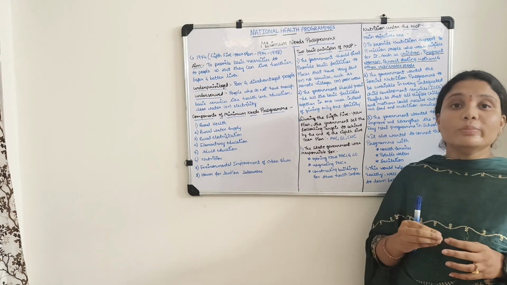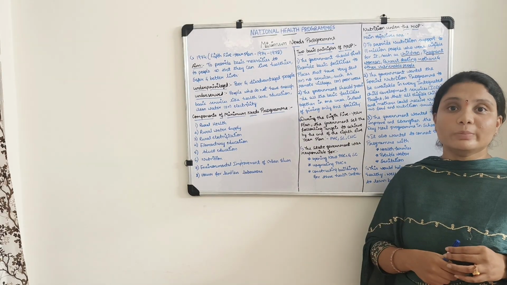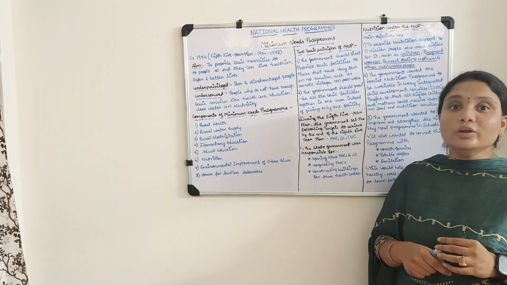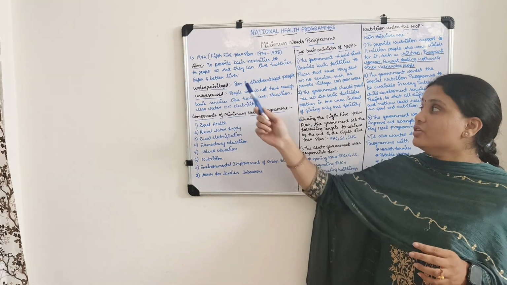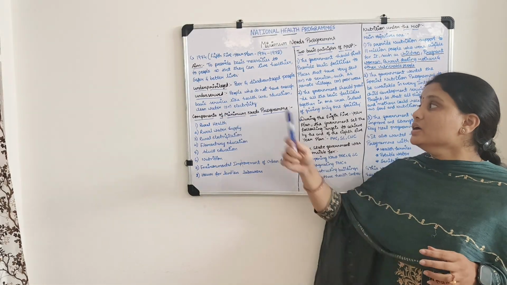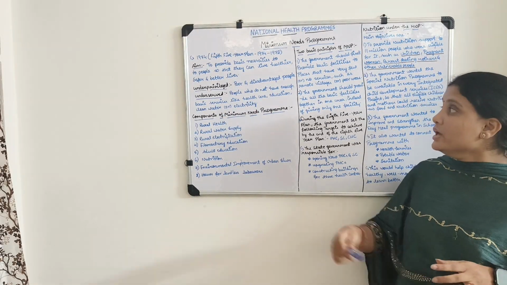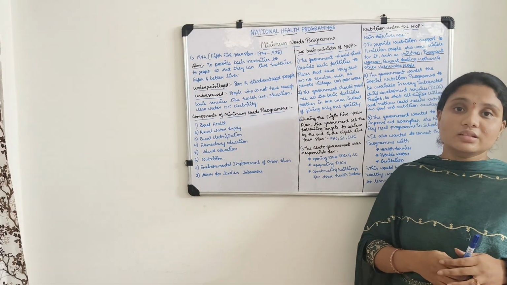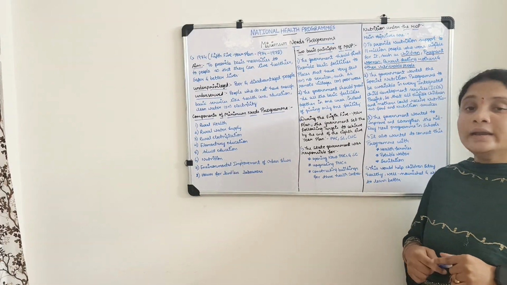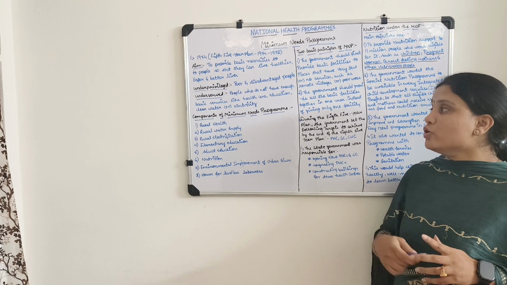And next, the government promised to give a better social and economic life to the people, particularly to those underprivileged, that means poor and disadvantaged people, and underserved, that means people who do not have enough basic services like healthcare, education, clean water or electricity. And next, components of the minimum needs program.